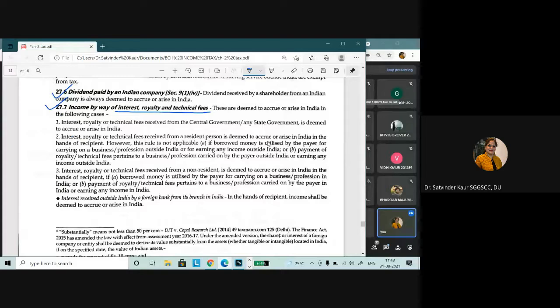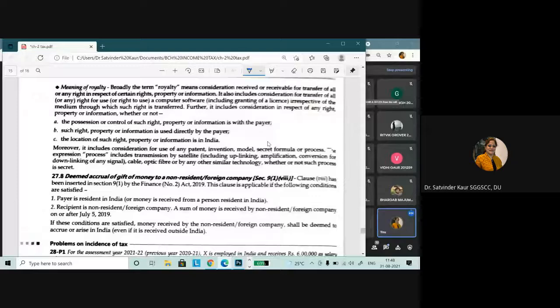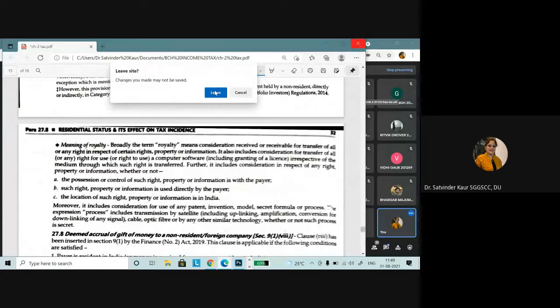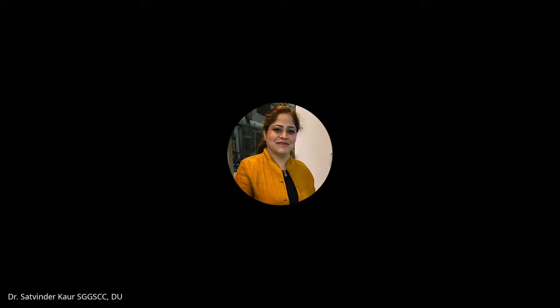technical fee. So first we discussed central government and state government, second we discussed from a resident person whom we considered as India, third we discussed from a non-resident person deemed to accrue or arise in India. Then after that, the meaning of royalty, etc., is given, and the remaining concepts we are going to discuss in the next class. So I hope concepts are clear to all of you now.